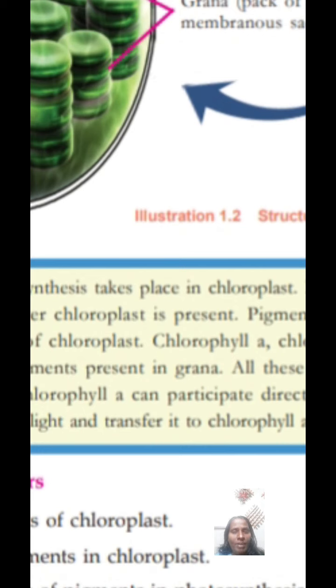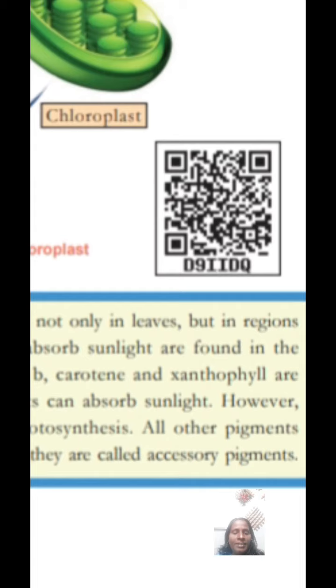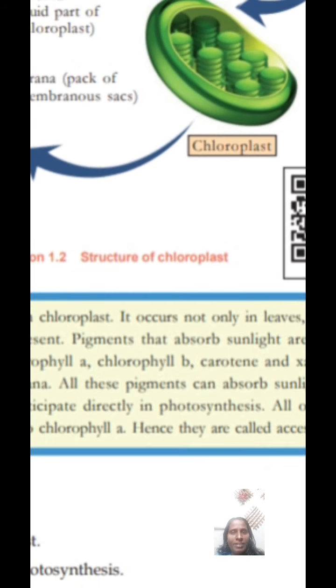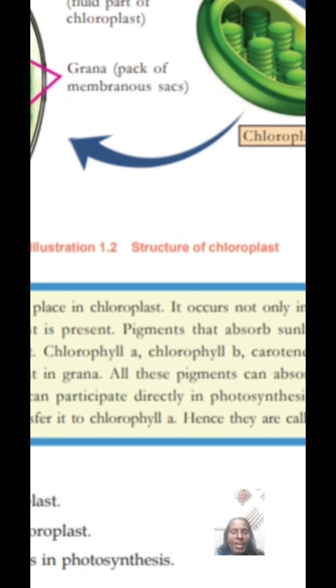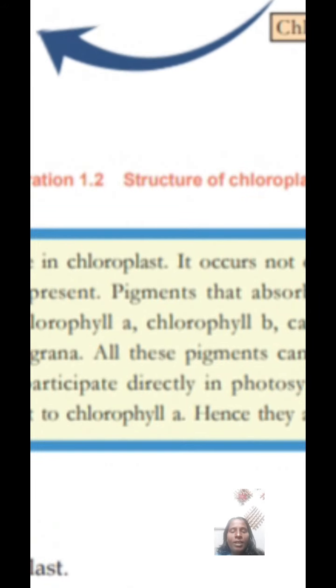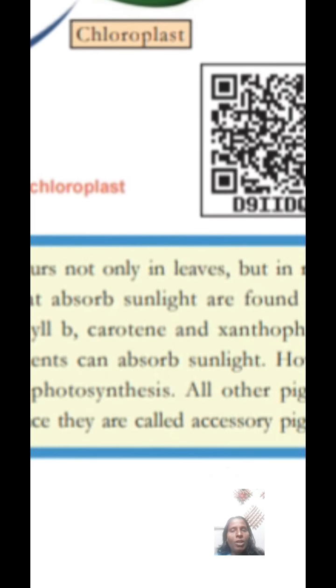Photosynthesis is also helped by some other types of pigments: chlorophyll A, chlorophyll B, carotene, and xanthophyll. These are the different pigments helping photosynthesis, and they also give color to the plants. Among these pigments, chlorophyll A alone directly participates in the photosynthesis process, and the others, xanthophyll, chlorophyll B and carotene, also help photosynthesis.